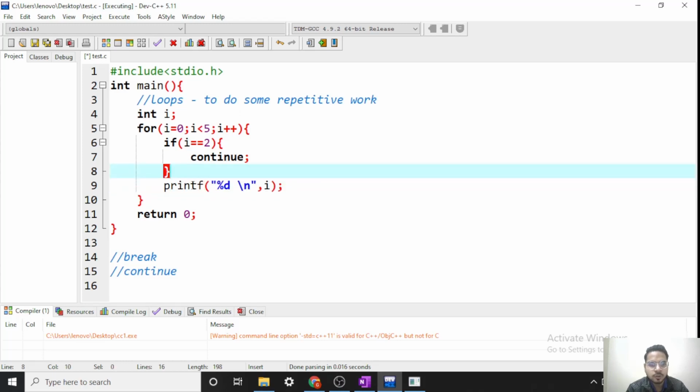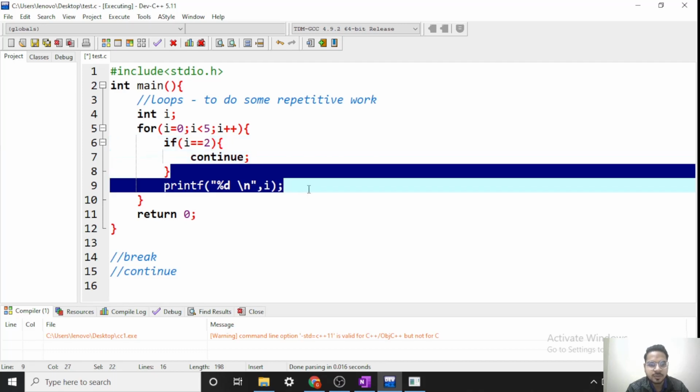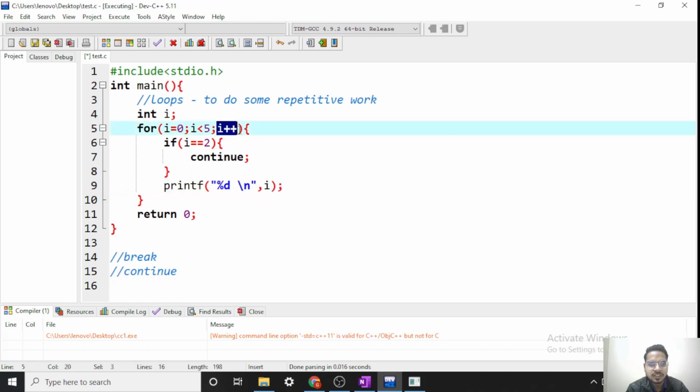So 2 will not be printed, because when the value of i becomes 2, we are continuing the loop, skipping the statements below it. So then i will become 3. We will reach here and i will become 3. Now this condition is false, so we will print 3. Then i will become 4, again this is false, so we will print 4. Then i will become 5, this condition will become false, and we will exit the complete loop and directly reach here. So my output should be 0, 1, 3 and 4.